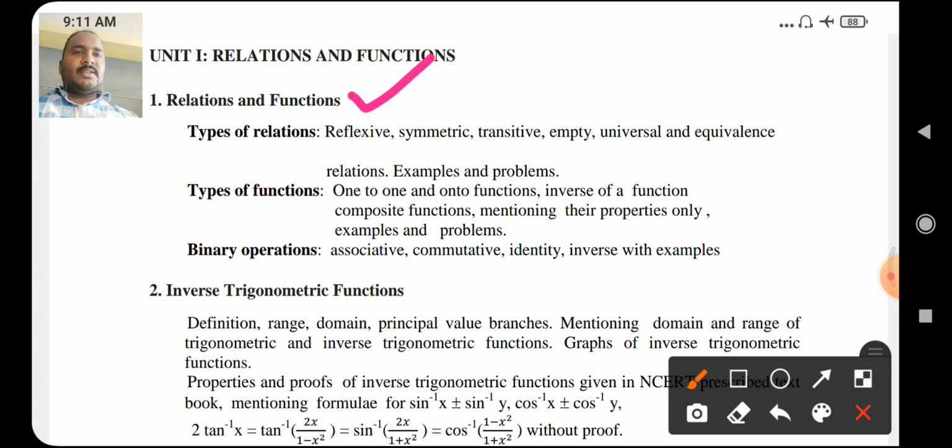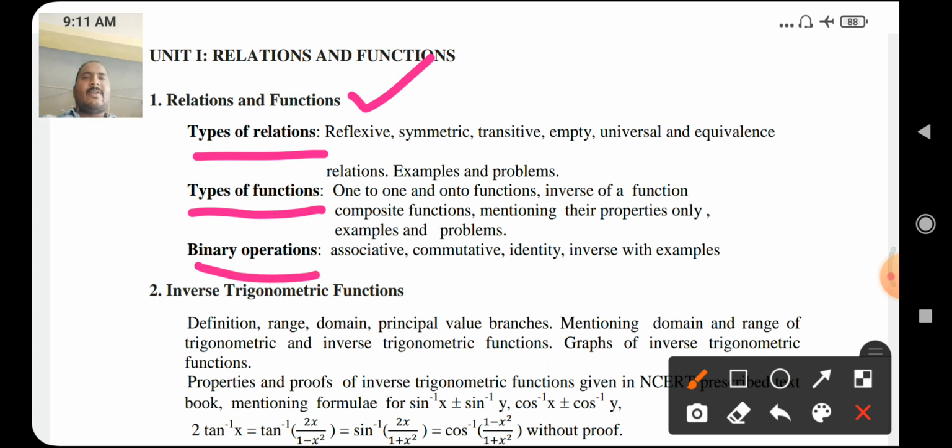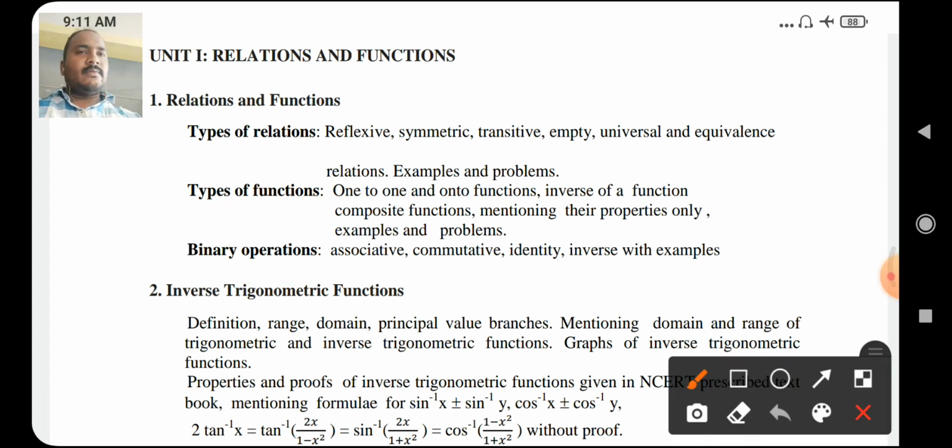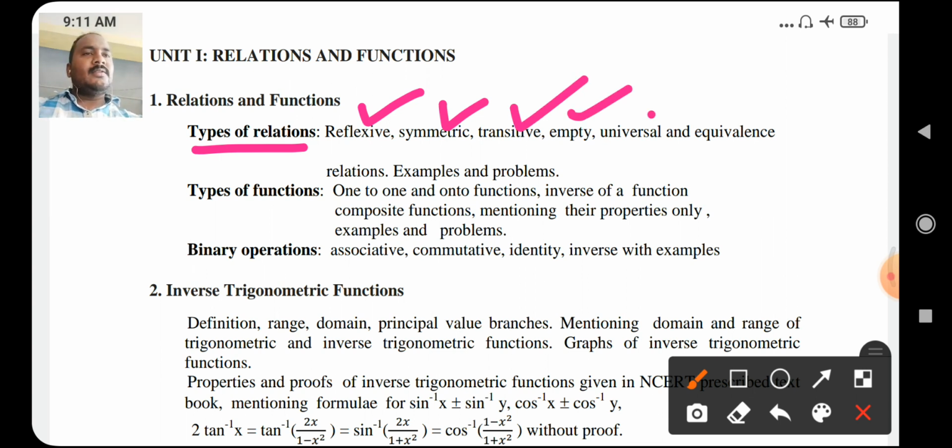In this chapter, we will discuss types of relations, types of functions, and finally binary operation. In this chapter, the first concept is types of relation. Here, reflexive, symmetric, transitive, empty relation, universal relation, and equivalence relation with examples and problems.